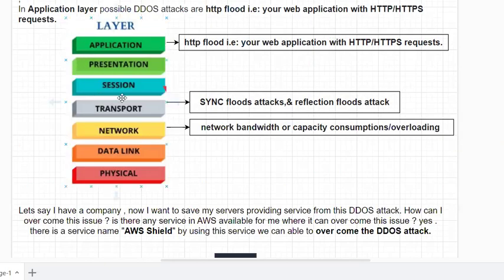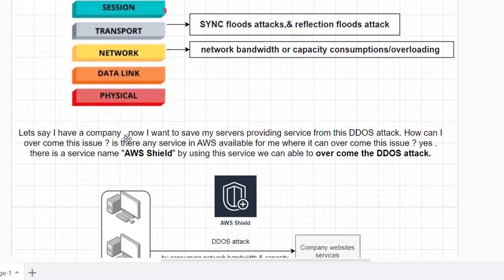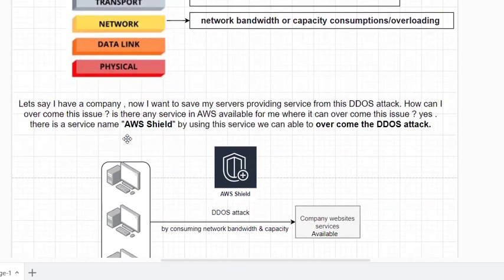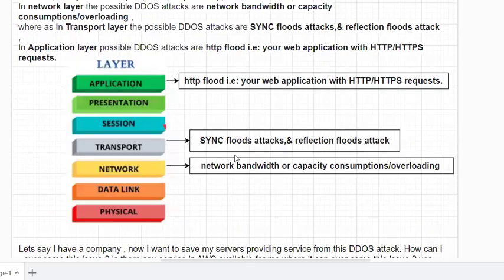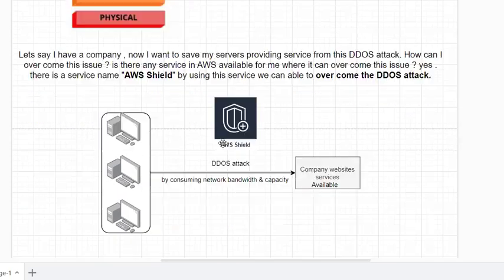You can see these three layers are affected, right? By the DDoS attack. So in order to overcome those DDoS attacks, we use this AWS Shield service, which can overcome all these attacks and keep your service available to the end users, and in this way your servers will be protected.